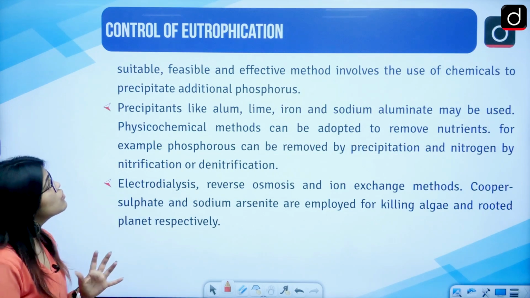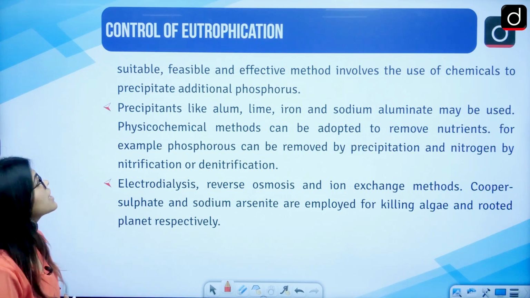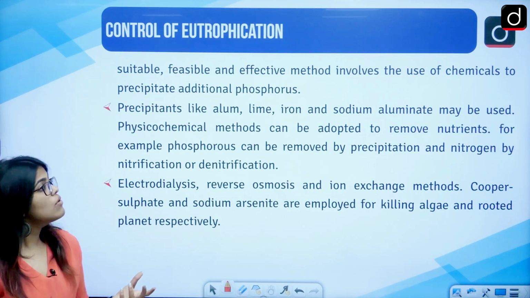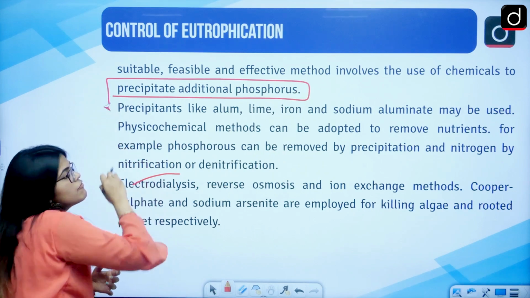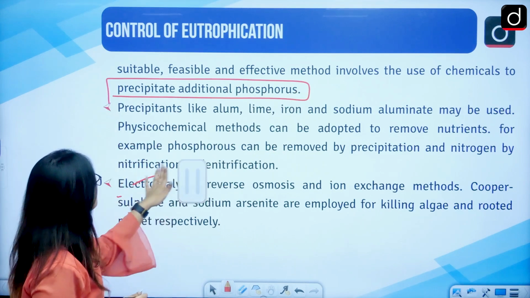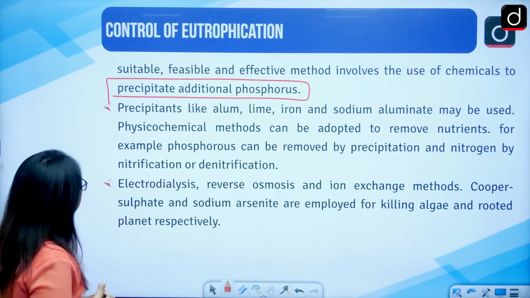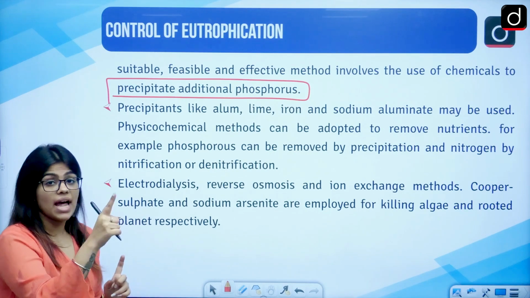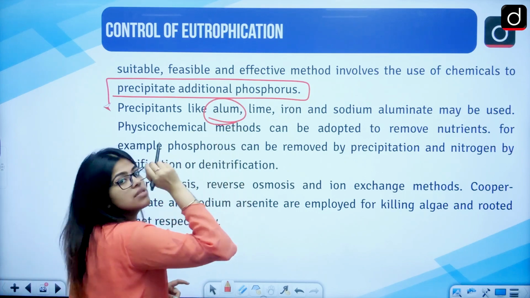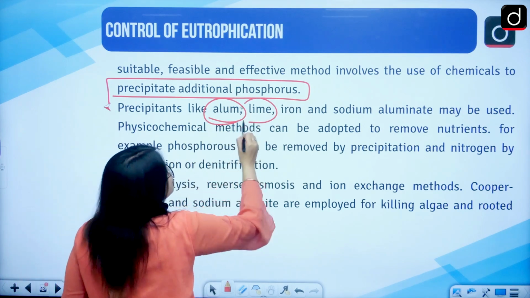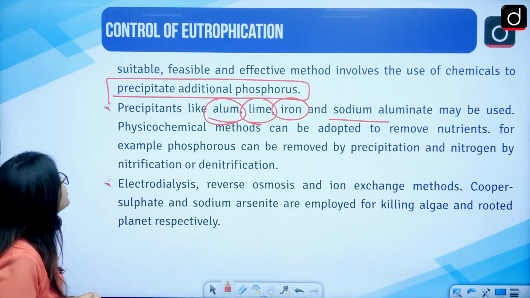The most suitable, feasible and most effective method is the use of chemicals. It can also be what? Chemicals to precipitate the additional phosphorus. So you can use different amounts of chemicals so that the algae can die. Precipitates like alum can be used here, or lime can be used. So you can use lime, you can use alum, you can use iron. Sodium aluminate can also be used.